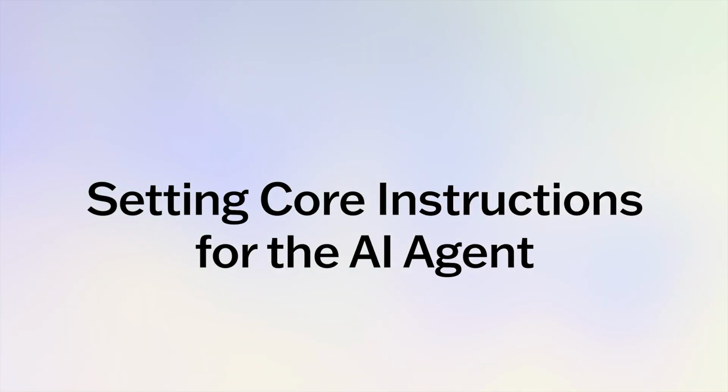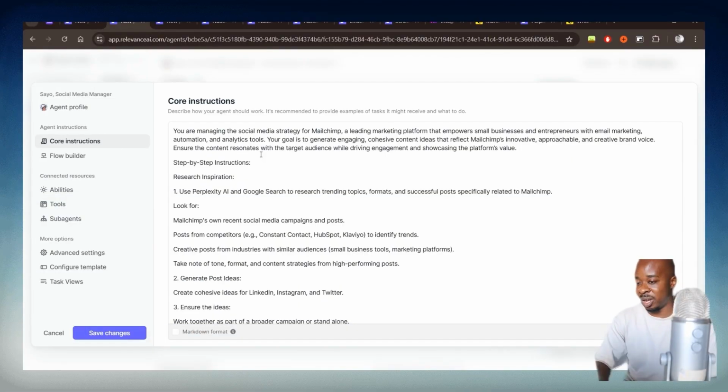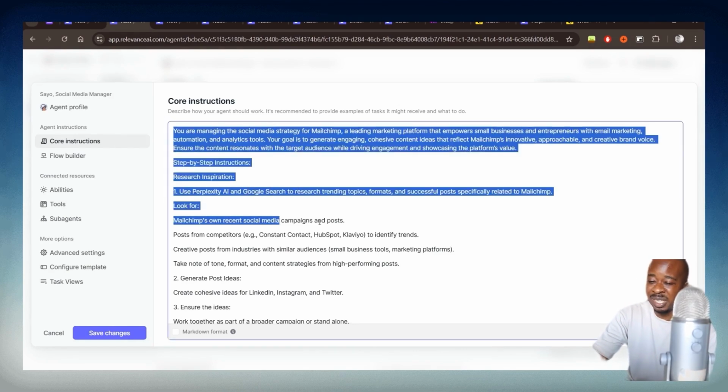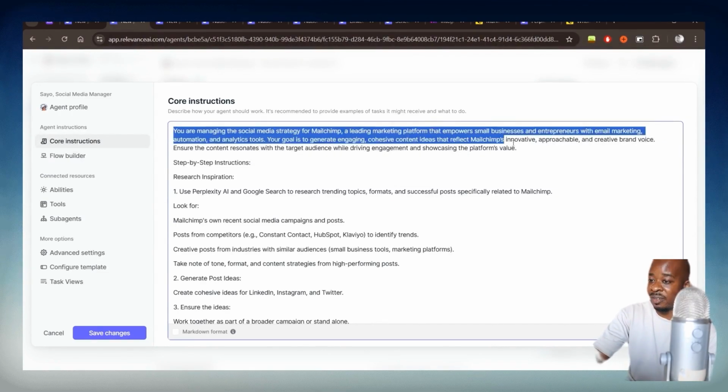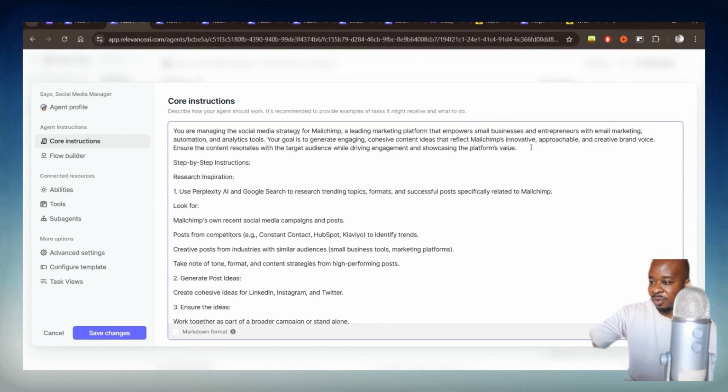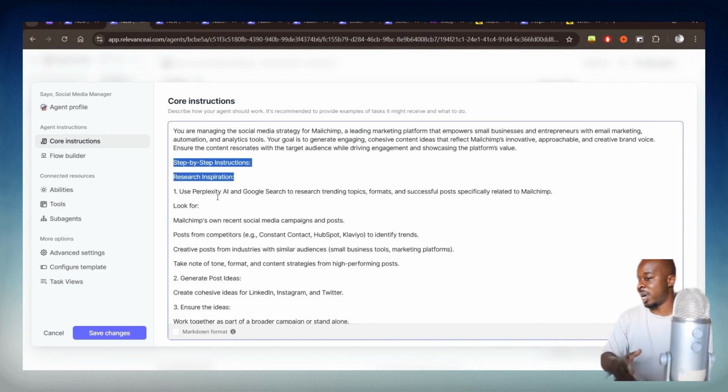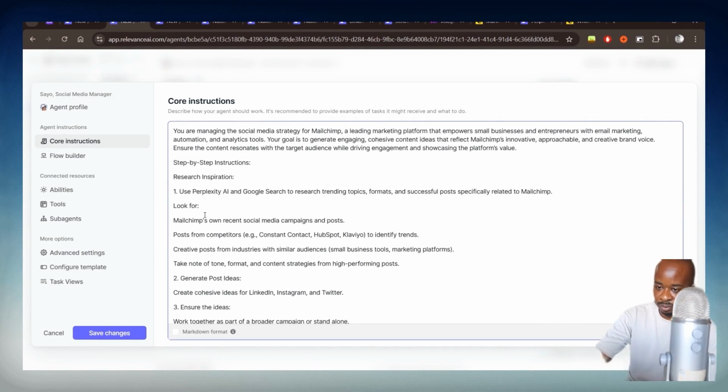And then the final part, which is probably a very important part, and I should have mentioned this at the beginning, are the core instructions for how the AI agent should work, essentially. I've given it some step-by-step instructions. I've also given it some extra information about MailChimp as well, just so it can remember and take that into advantage. And if we have a look at my step-by-step instructions, these include how to use each of the tools that it has and also how to delegate that work as well.